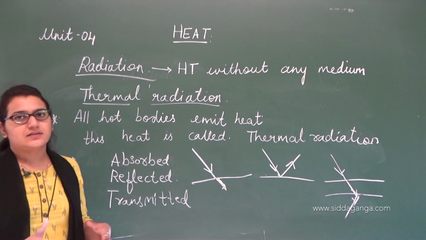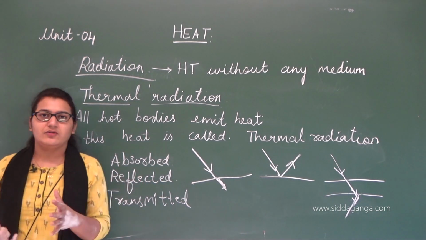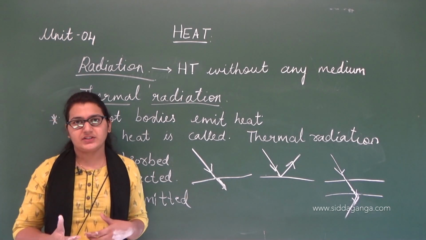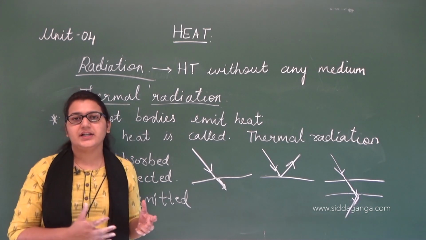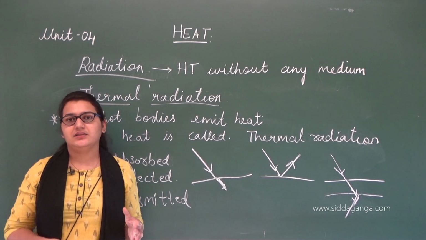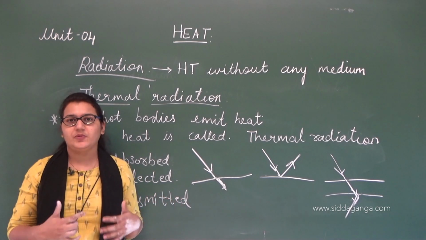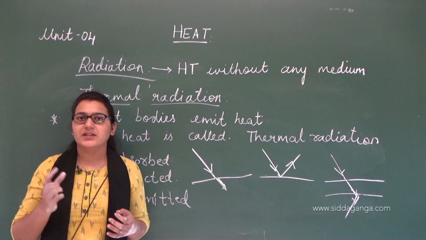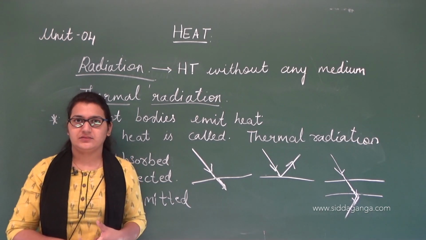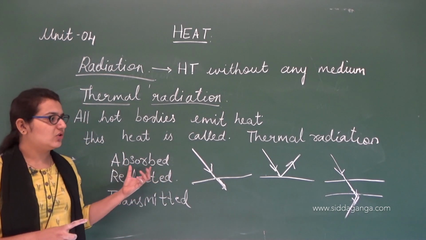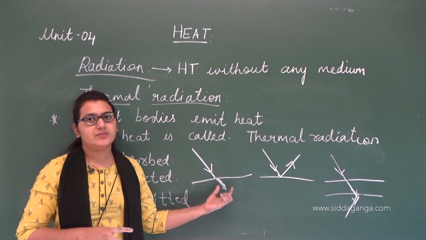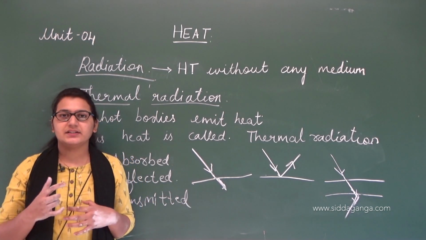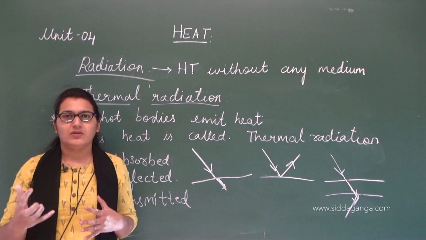So this is all for today's class. In this class we have learned what natural convection is and how it happens. During the daytime, the land heats up quicker. So the question is, why exactly does land heat up quicker? It's because land absorbs heat. We have seen that whenever an object absorbs heat, it becomes hot. So that is the reason land becomes hot quicker.